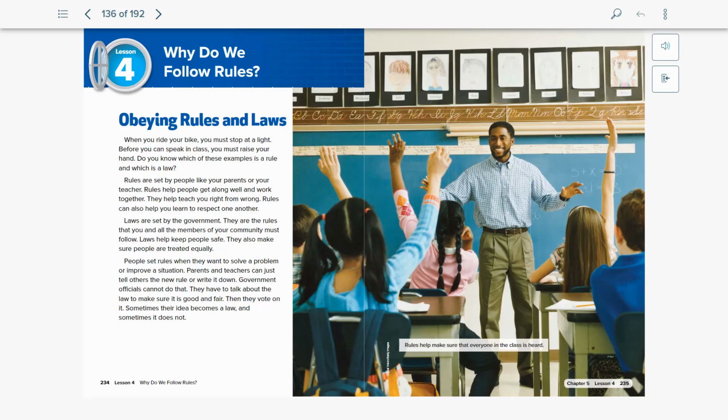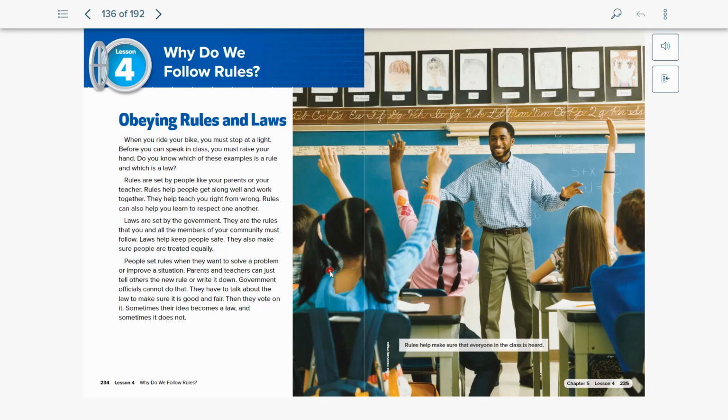So here we talked about the difference between a rule and a law, and why. Sometimes when we have laws, what is the reason for them? In the beginning, we talked about how when you ride your bike, you must stop at a light. And when you speak in class, or when you're speaking in a situation where there are a lot of different people asking you questions, you might raise your hand to show that you are trying to say something. Which one of these is a rule and which one is a law?